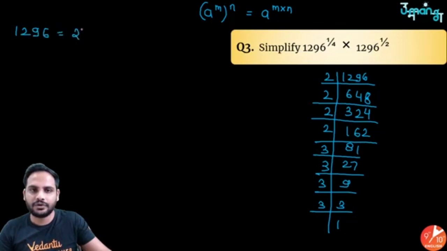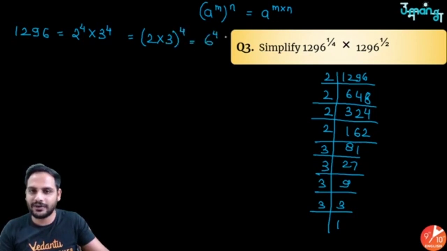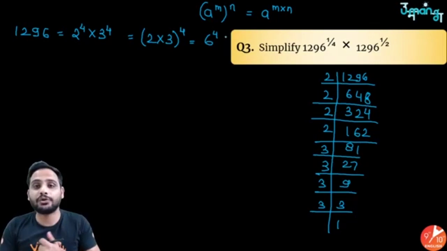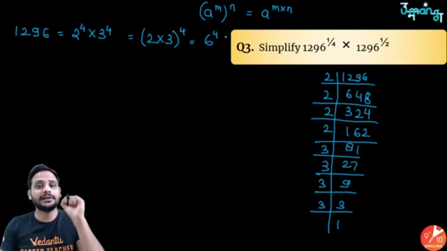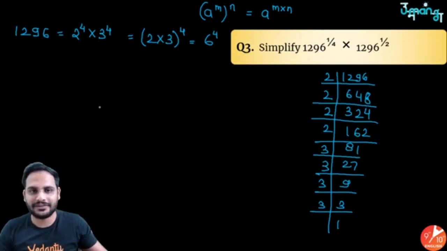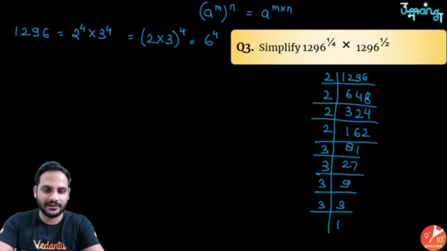Okay, so you can very well see that 1296 can be written as 2 raised to the power 4 into 3 raised to the power 4. Now see, different bases, same power. I can write it as (2 into 3) whole raised to the power 4, power taken common. So that is 6 raised to the power 4. So now I know that 1296 is nothing but 6 raised to the power 4. Let's replace it and the question is done.